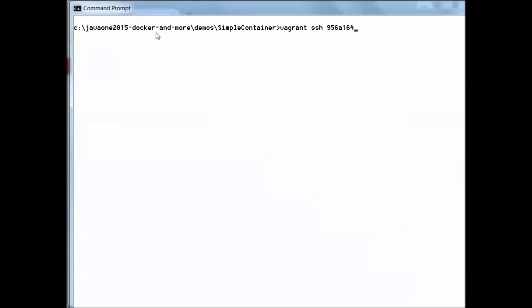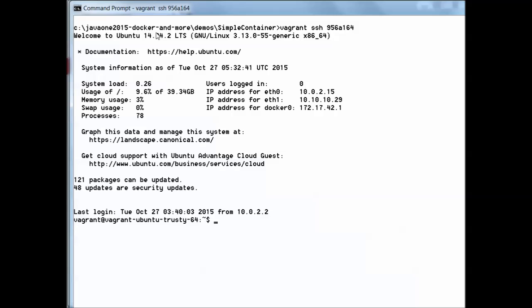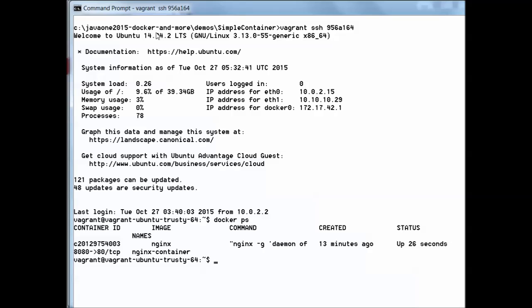Let's now go into the Docker host. So we leave the world of Windows to enter the world of Linux. We enter into the Docker host with vagrant ssh. Here we are inside the Docker host, and using the command docker ps, we can see that a single container is currently running.